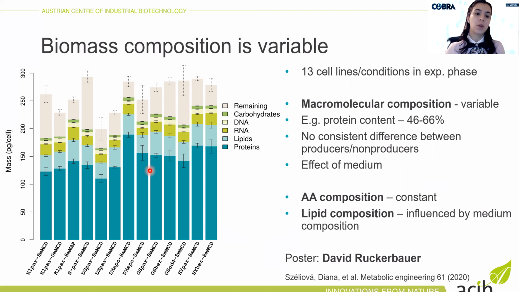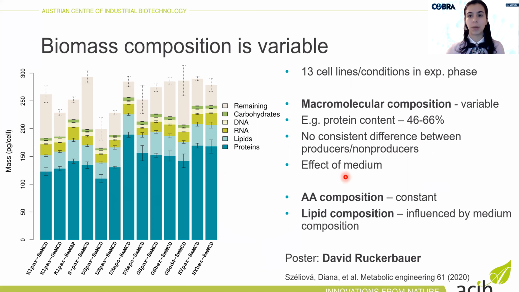And here we can see the macromolecular composition. It was very variable. So for example, protein content ranges between 46 to 66%, so quite a range. But we didn't see any consistent differences between producers and non-producers, but we saw some effect of medium.